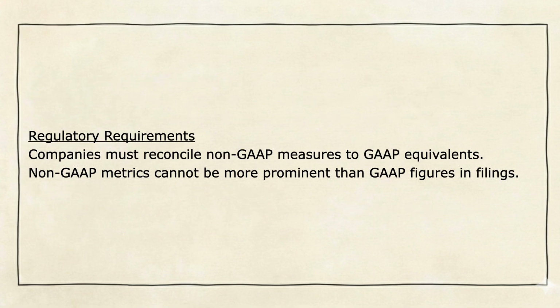To ensure transparency, companies need to align their non-GAAP figures with their GAAP counterparts. Also, it's important that non-GAAP metrics don't overshadow the main GAAP figures in their reports.